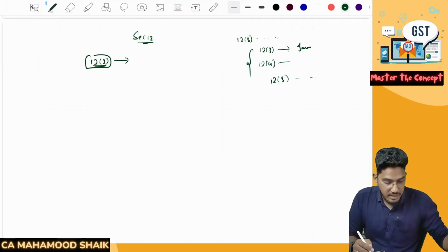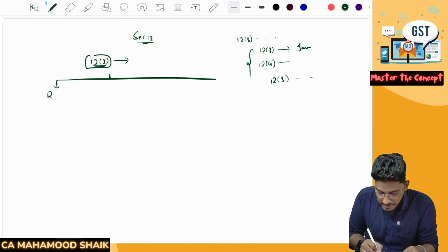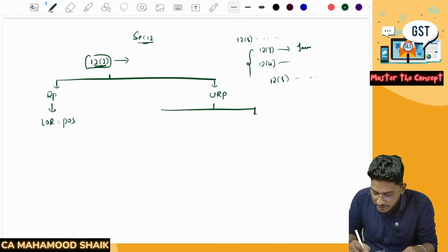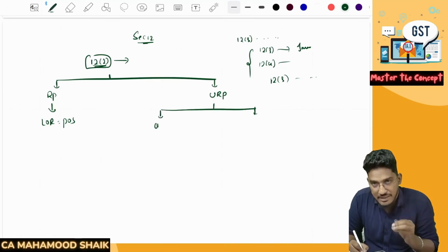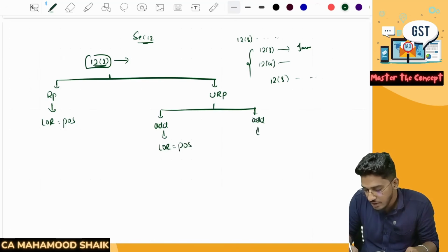As per 12 subsection 2, first we need to check whether the recipient is a registered person or an unregistered person. If the recipient is a registered person, location of the recipient will become the place of supply. In case of an unregistered person, we need to check whether the address of the recipient is available. If the address of the recipient is available, then location of the recipient will be the place of supply. If the address of the recipient is unavailable, then the location of the supplier itself will become the place of supply.